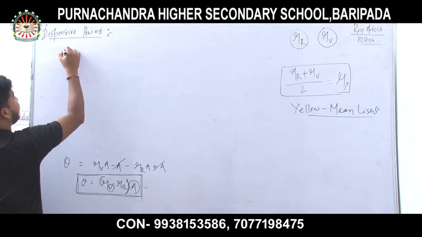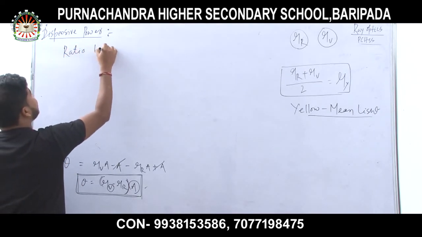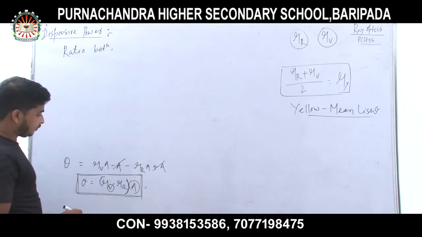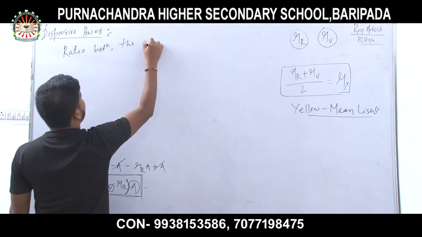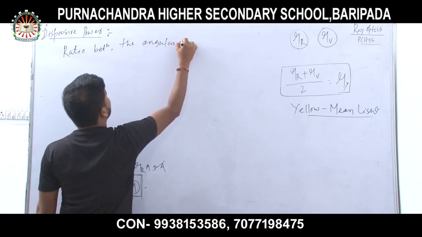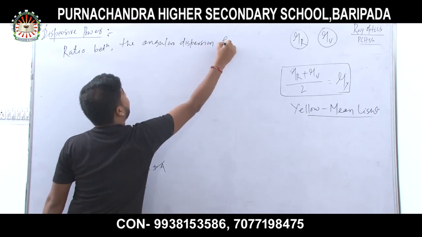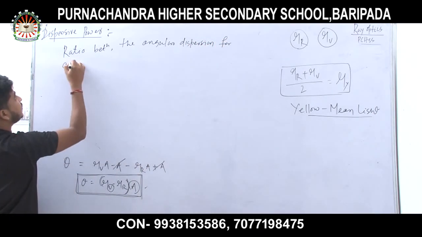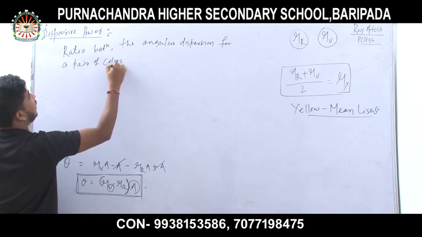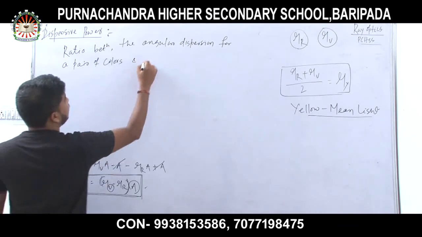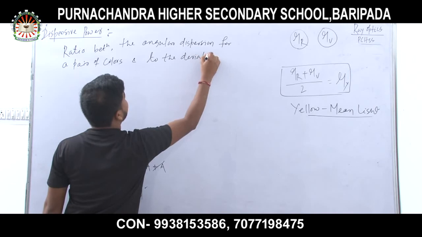It is the ratio between, remember it's a formula, the angular dispersion for a pair of colors and the deviation by mean light.